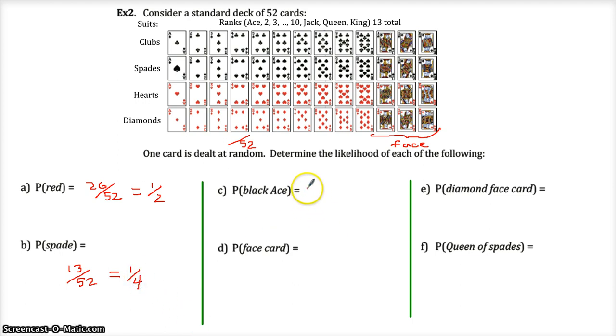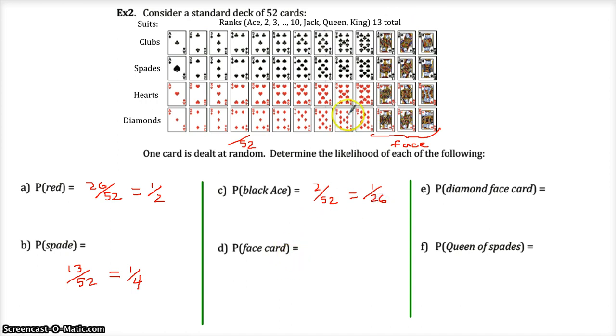Okay, black ace. So that means a black card that is an ace card, or black and ace. That is these 2 cards right here. So that's 2 out of the 52. Which is, you could also call that 1 out of 26. That doesn't have as much meaning here, I don't think, as some of those other fraction reductions we've done.